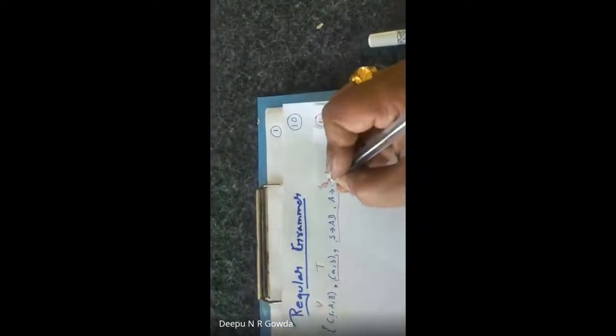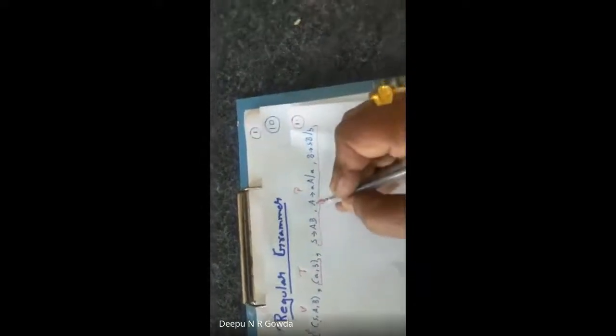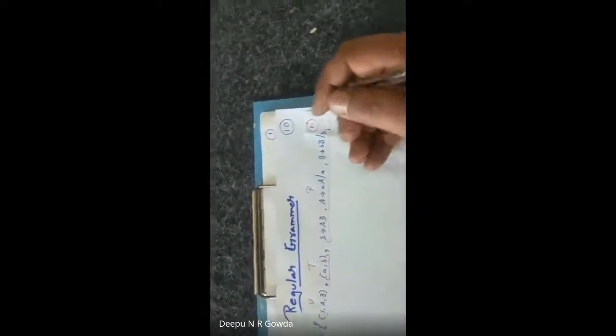These are productions. Something tends to something. Whenever there is an arrow mark with a right-hand side and a left-hand side, I name this as a production. Always keep one thing in mind. I rewrite the given thing again. It says S tends to AB.